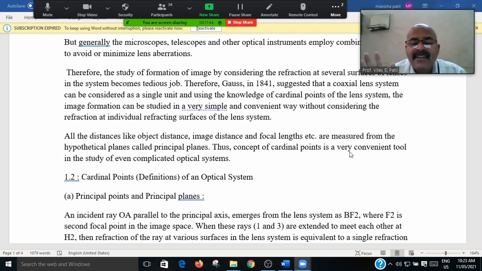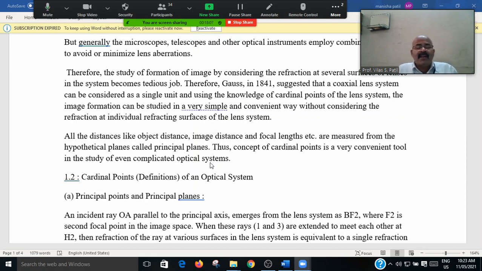The concept of cardinal points is a very convenient tool in the study of complicated optical systems. The object distance, image distance, and distance of the focal plane are measured hypothetically from the principal plane, and these distances become very important.